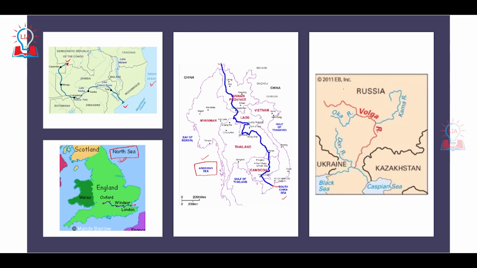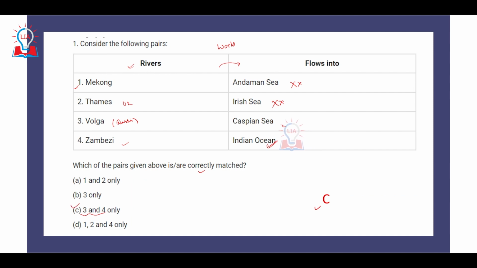And last, if we take a look at the Volga River, it originates from here and flows all the way up to this region, where it receives water from another important river of Russia, the Don River. After taking water from the Don River, it finally drains into the Caspian Sea. So the correct answer obviously will be C, third and fourth.